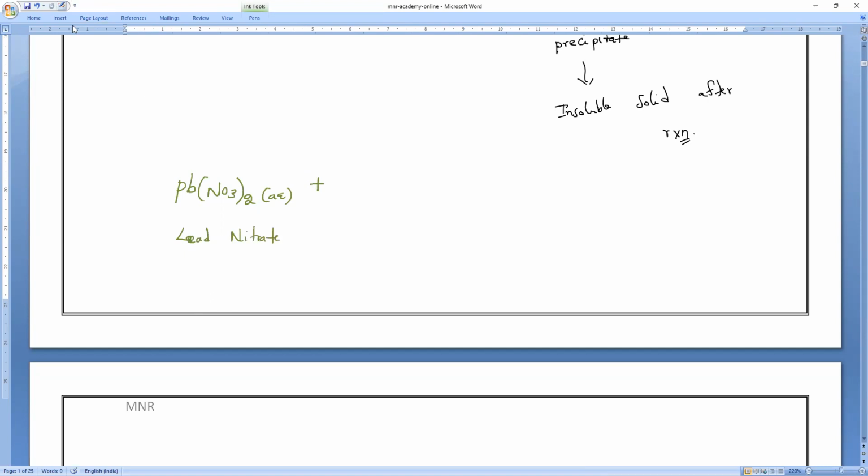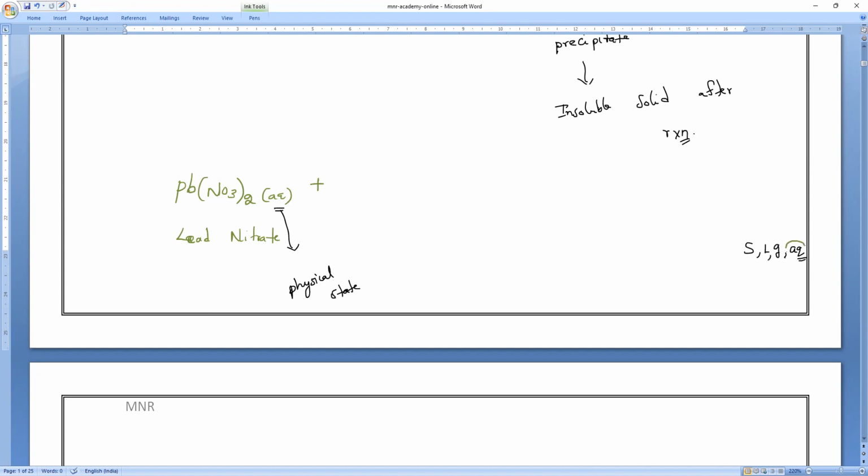So lead nitrate. What is the physical state, everybody? Physical state is most important in 10th, 11th and 12th. Physical state is very, very important. Either it is a solid, liquid, gas, or dissolved in water. What do we call dissolved in water?